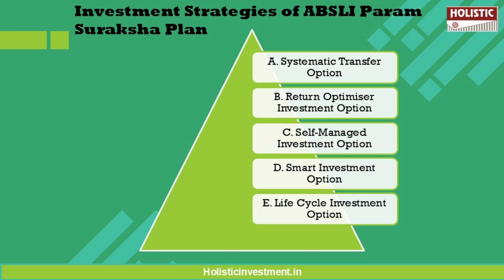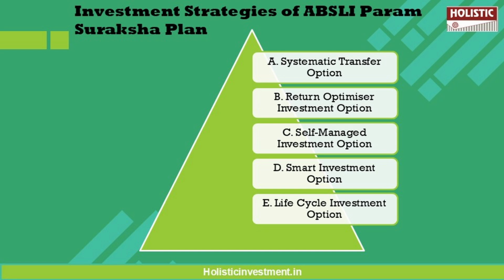One is the maximizer fund, which is an equity fund. Another is the income advantage fund, which is a debt fund in a predetermined proportion. So over time, this allocation is managed such that it will automatically switch from riskier asset to safer asset progressively as your policy approaches maturity.